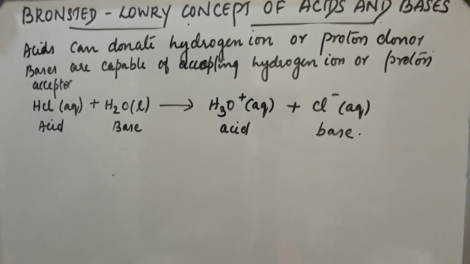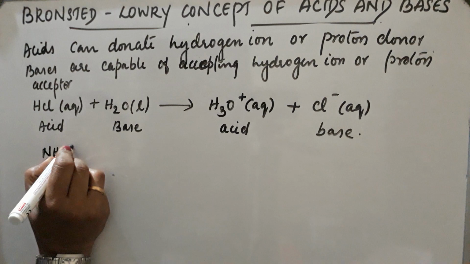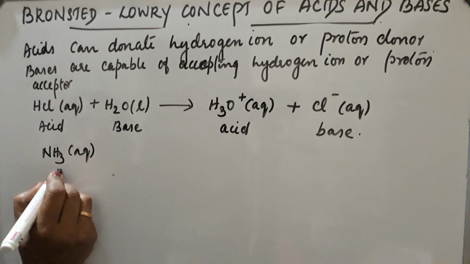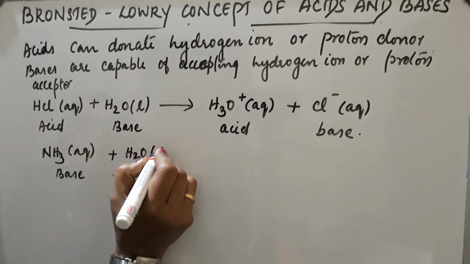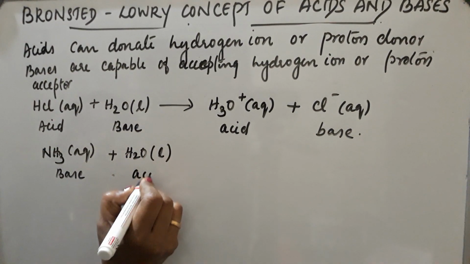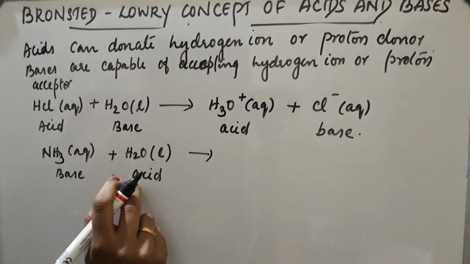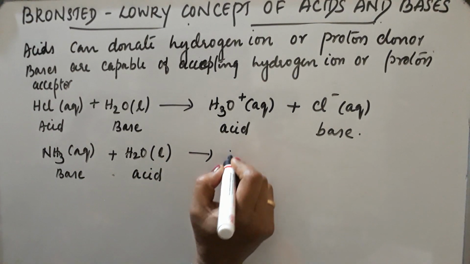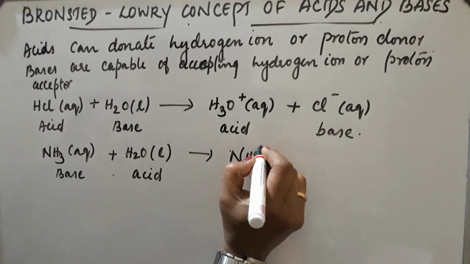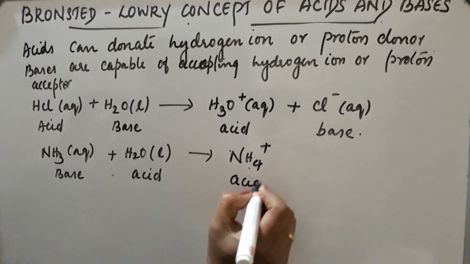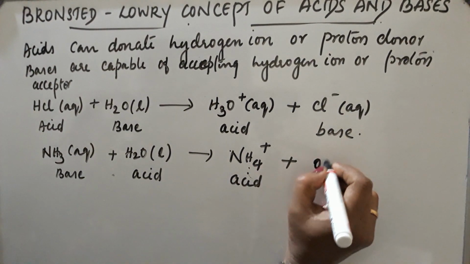Okay, now let us take the case of ammonia. Ammonia is a base. Okay, it reacts with H2O. So here H2O acts as an acid. So H2O donates its H plus ion. Okay, so NH3 accepts that H plus ion and forms NH4 plus, plus OH minus.